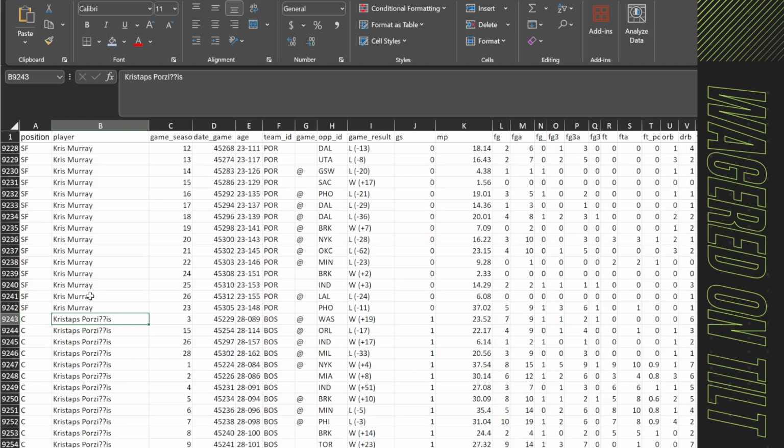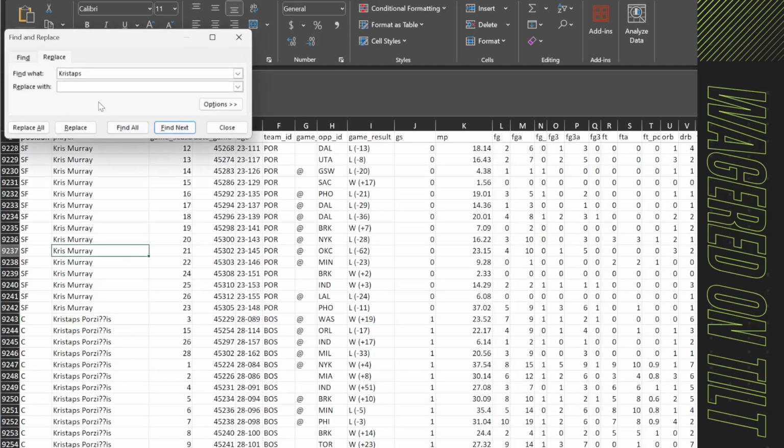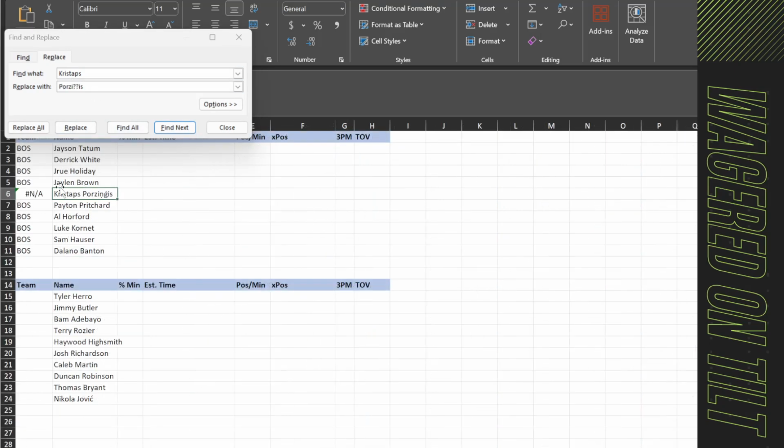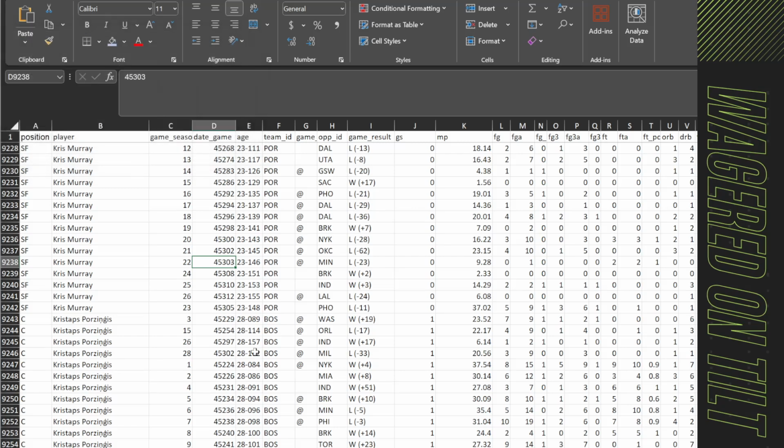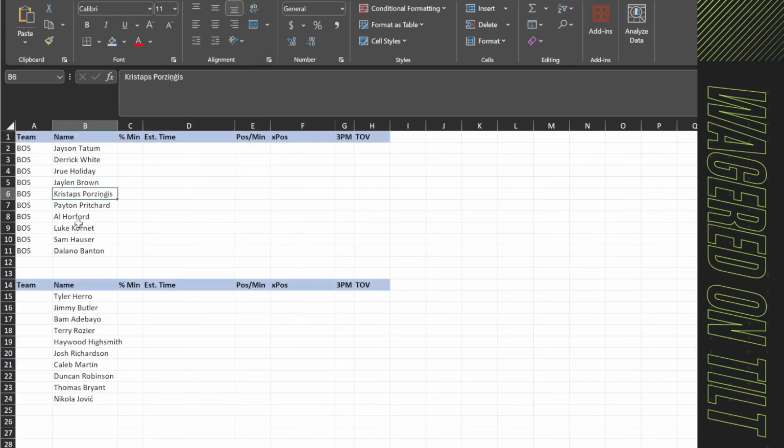So what I'm going to do is switch this data out. I'm going to copy this, do Control H, and put it in there, and then we're going to say player lineup and grab the proper spelling. All right, go back into the player stats, and we'll flip this out real quick. So we made 32 changes, it looked like, and we'll come back into player lineup, and it's there.